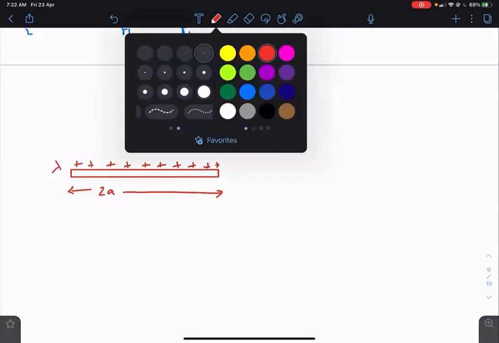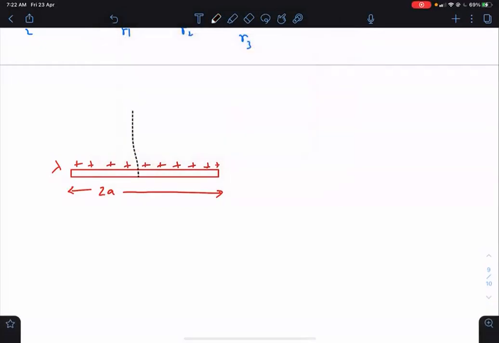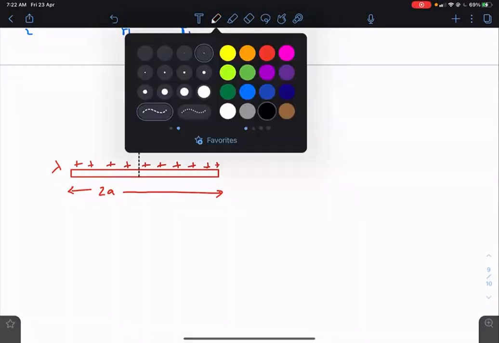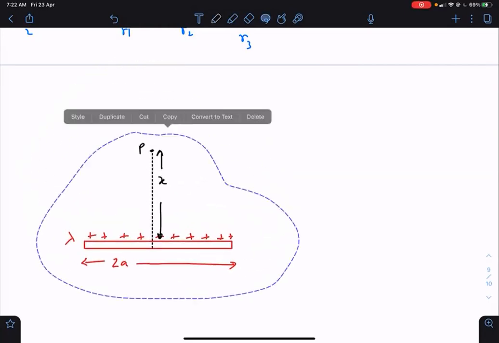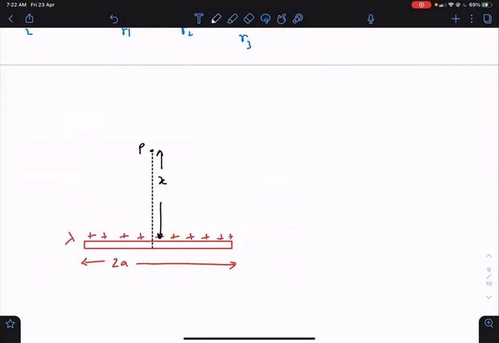You have a point P on its perpendicular bisector at a distance x from it. Find the potential at this point P, which means if you place 1 coulomb, how much work is done, you know what.